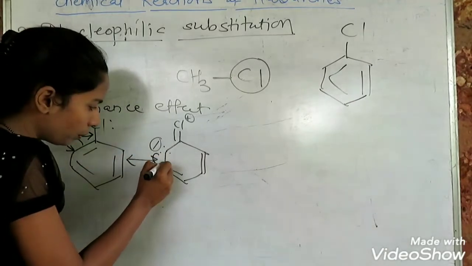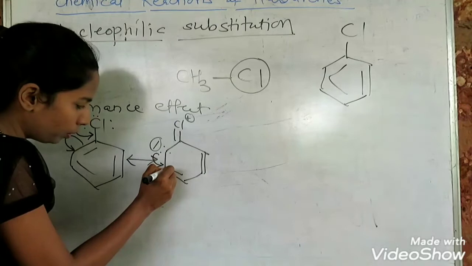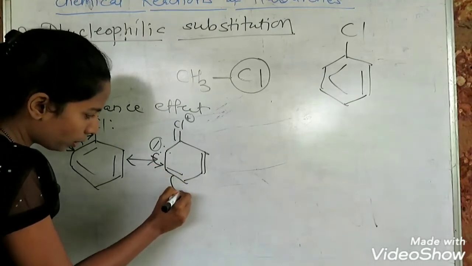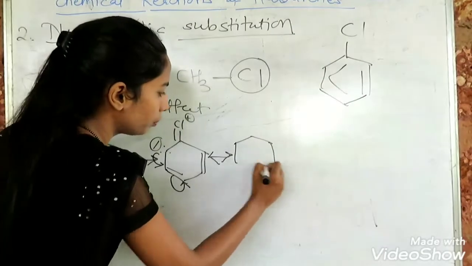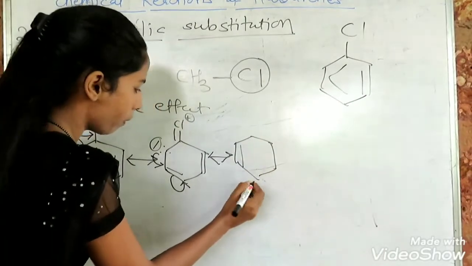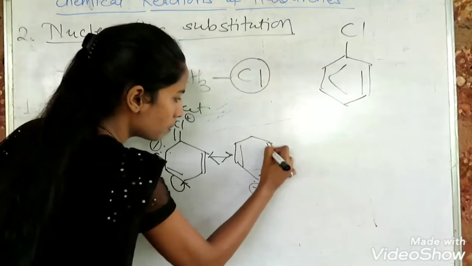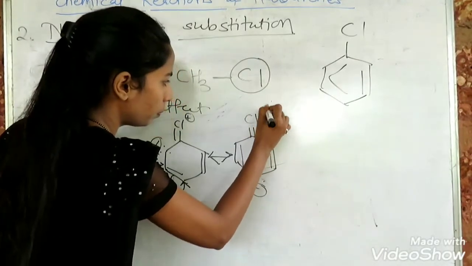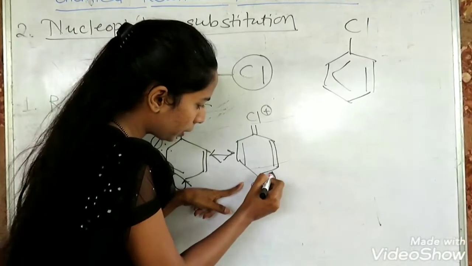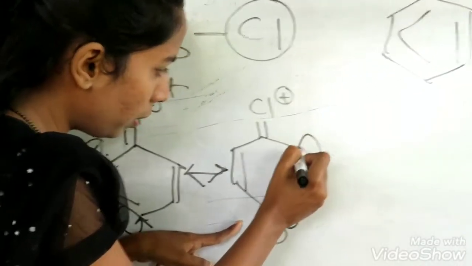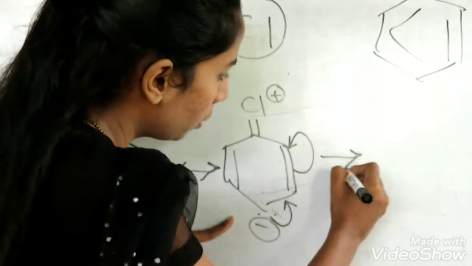If it is further shifted between carbon and carbon, then this pi bond is shifted on carbon. Next structure will be: now this electron pair is shifted between carbon and carbon, and this pi bond is shifted on carbon.